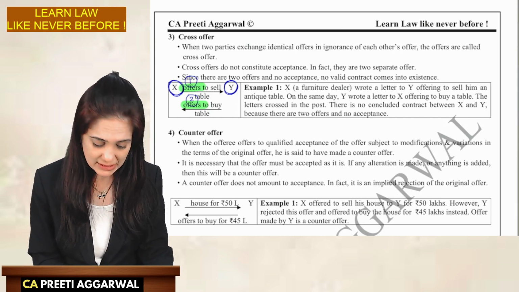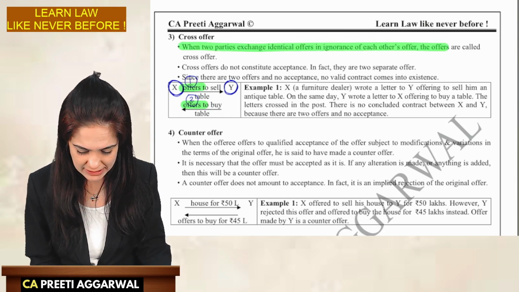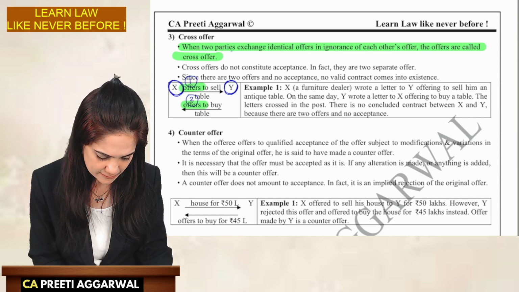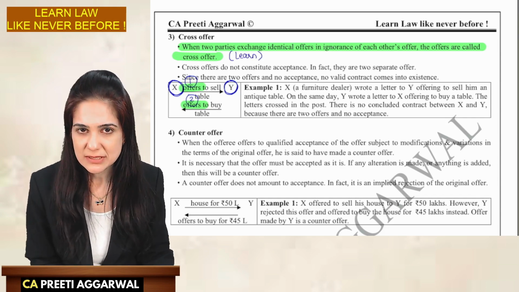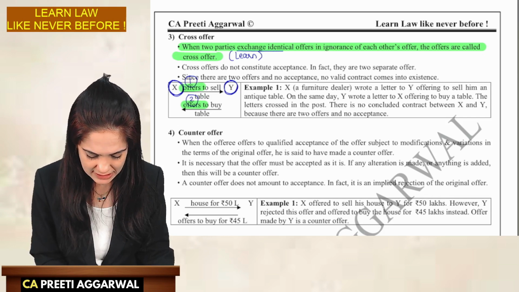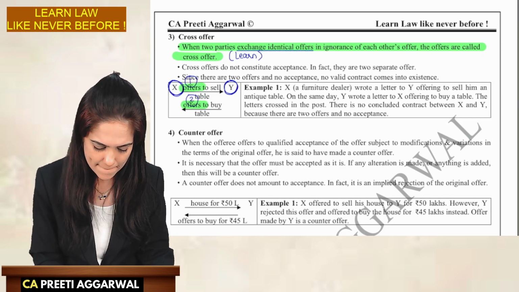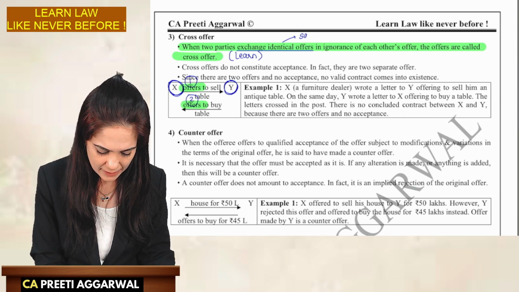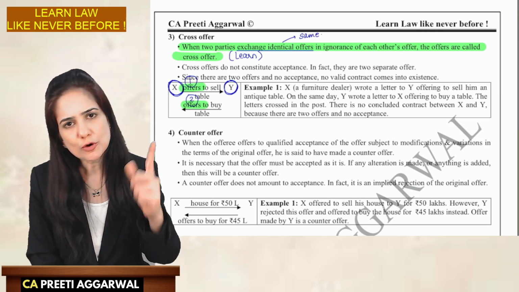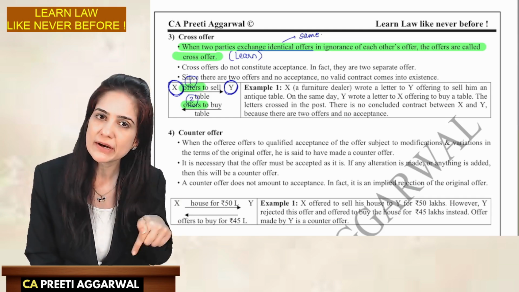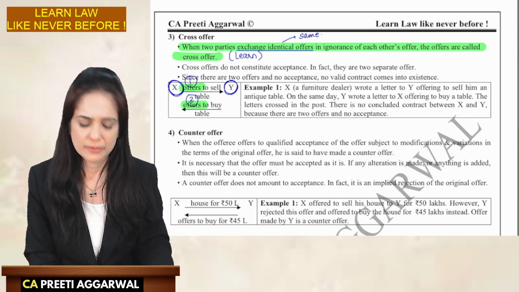You need to memorize this, okay? You need to learn this sentence right over there. When two parties exchange identical offers, what is the meaning of identical? Same. Okay, when they exchange the same offer. Want to go for the movie, want to buy a table, it's the same offer.